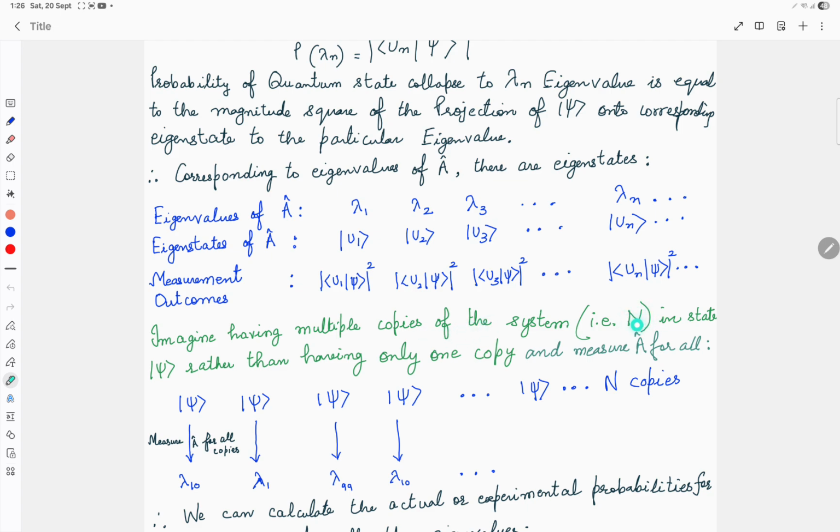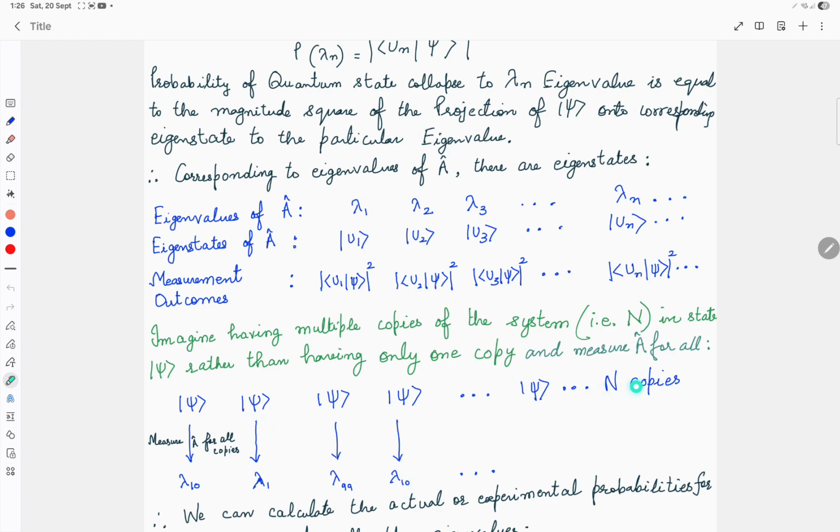Now to carry forward the case, let us imagine the quantum system with multiple copies. Let us say we have capital N copies of the quantum state, rather than having only one copy, and we measure the quantum state for all the copies. Let us say in the first case, when we measure the quantum state, we get an eigenvalue of lambda 10. In the next case, we may get lambda 1, lambda 99 and lambda 10.